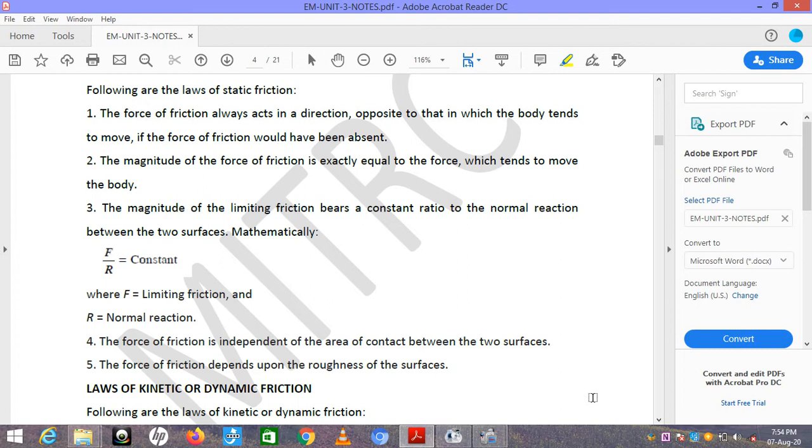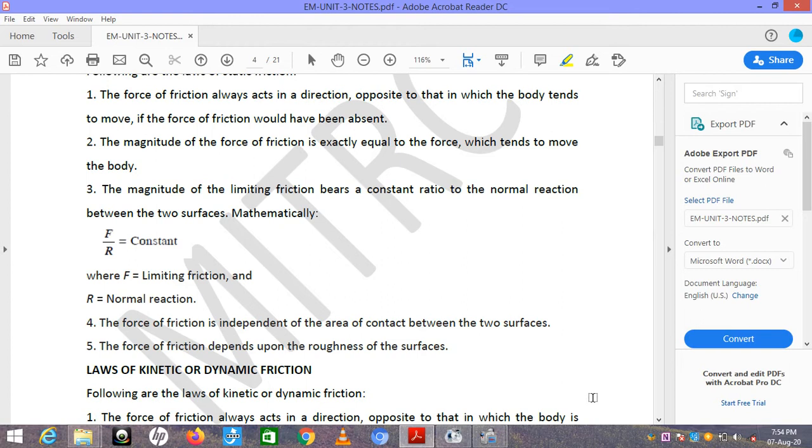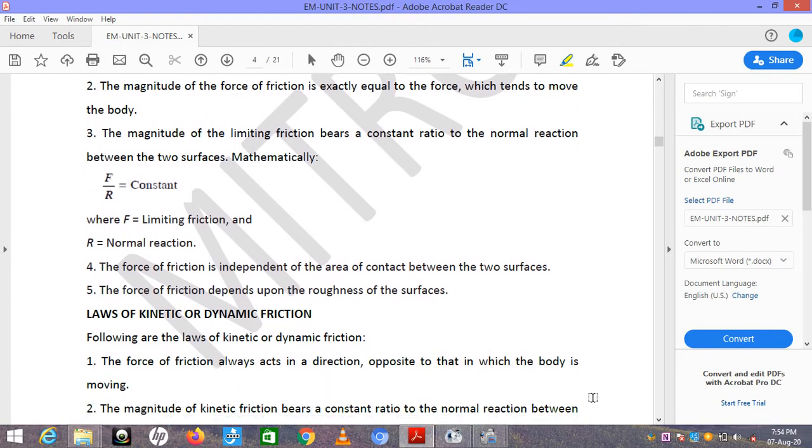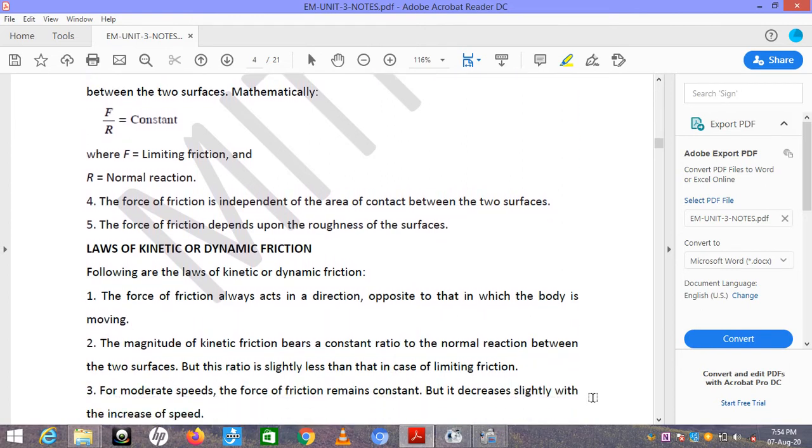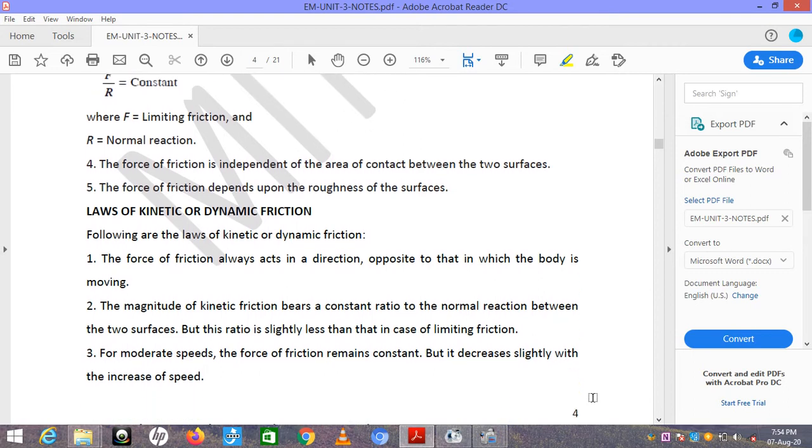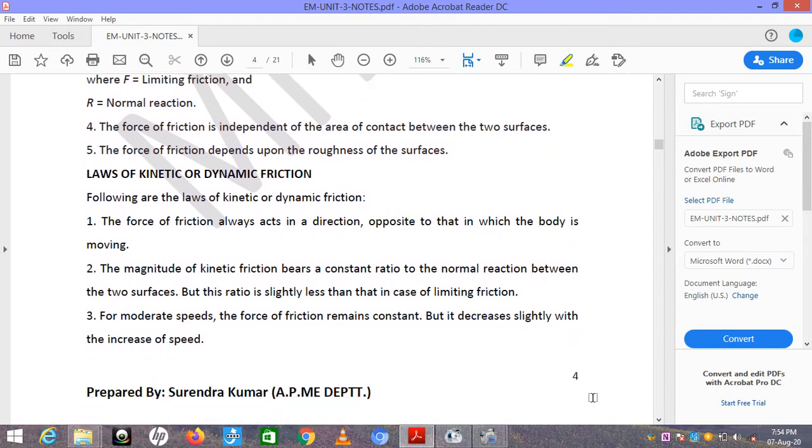Okay, next one is the laws of kinetic or dynamic friction. So following are the laws of kinetic or dynamic friction. The force of friction always acts in a direction opposite to that in which the body is moving. Because it is dynamic friction, in this condition the body will be in motion.